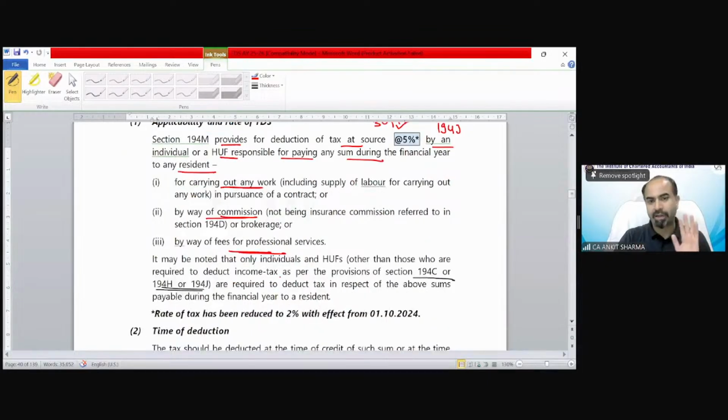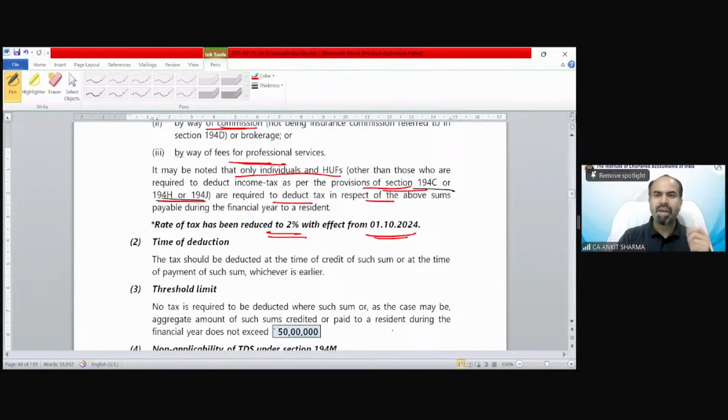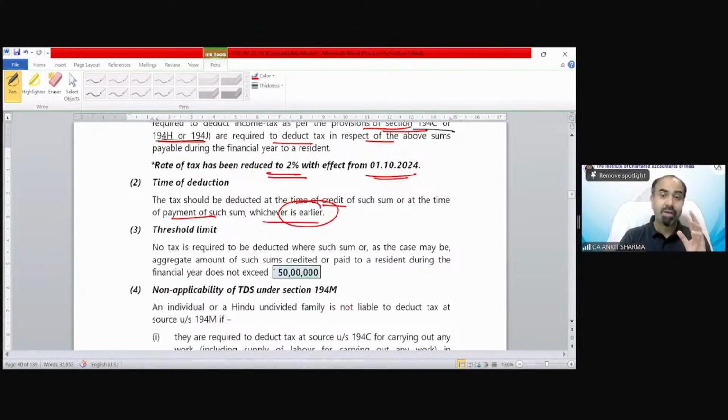Technical services are not included. It may be noted that only individual HUF other than those included under section 194C, H or J are required to deduct tax in respect of the above sum. The rate is 2% from 1st October 2024. Time of deduction, again the same thing: payment or credit, whichever is earlier. Now the threshold limit, you can see, is 50 lakh rupees.